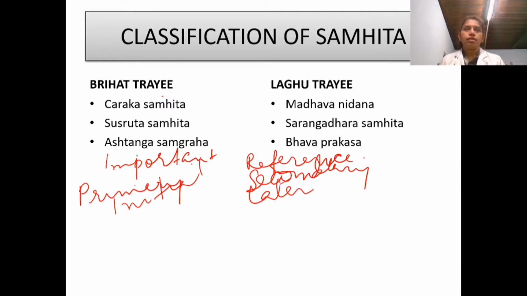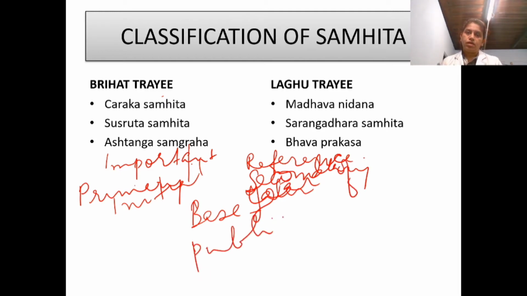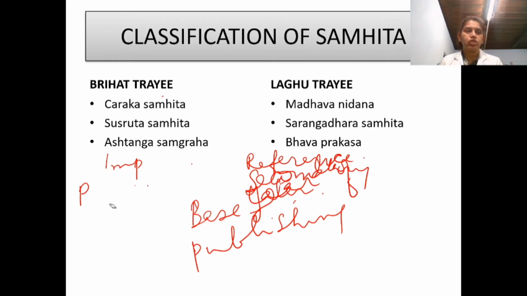How is this classified? What is the base of this classification of Laghutrayi and Brihatrayi? The base of classification is mainly the year of publication. No other peculiarities, only the year of publication. It becomes bigger or smaller, primary or secondary. Now we'll look at which are the primary ones and which are the secondary ones.